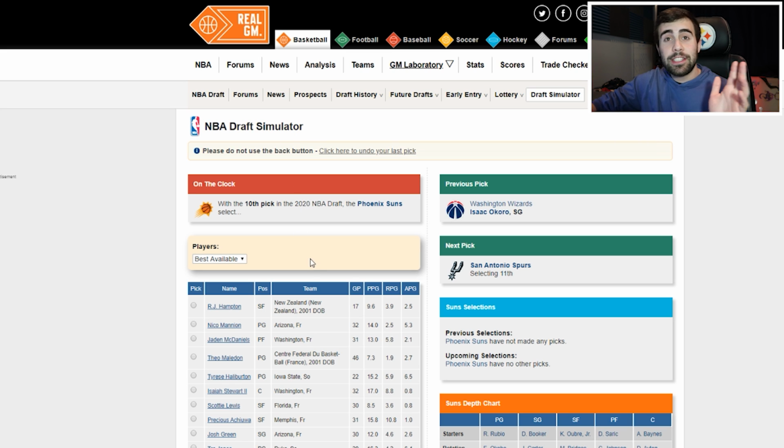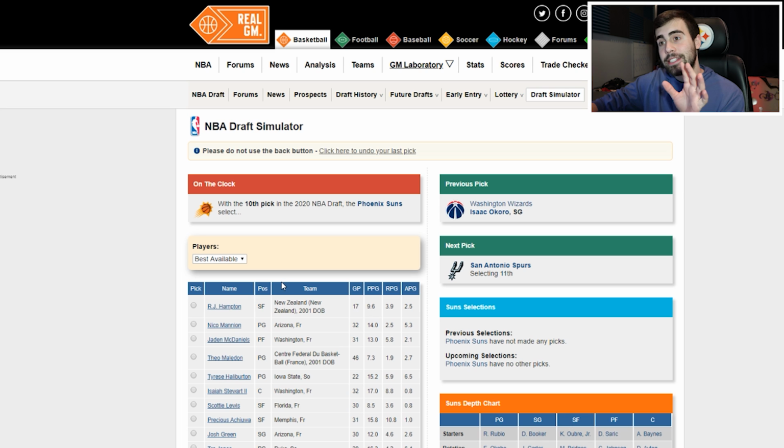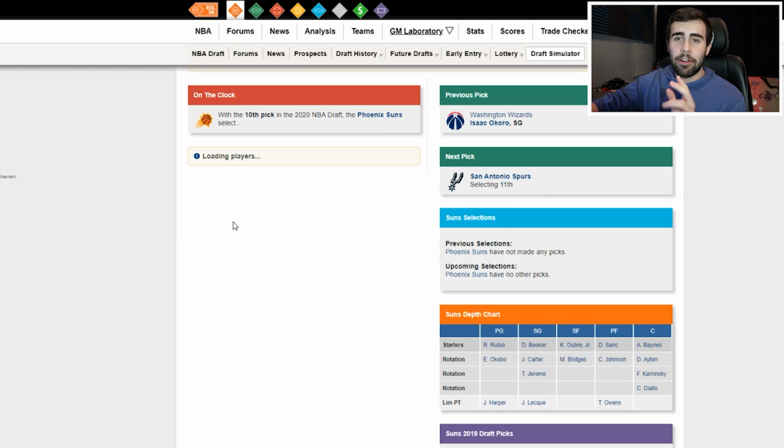Now, the Suns, I think they could try to take that point guard here. They might need that power forward. And Obi Toppin, still on the board here at the 10th pick. It's going to come down between 2 players here, Toppin and the guy I think I'm going to have them select, and that is Tyrese Halliburton.